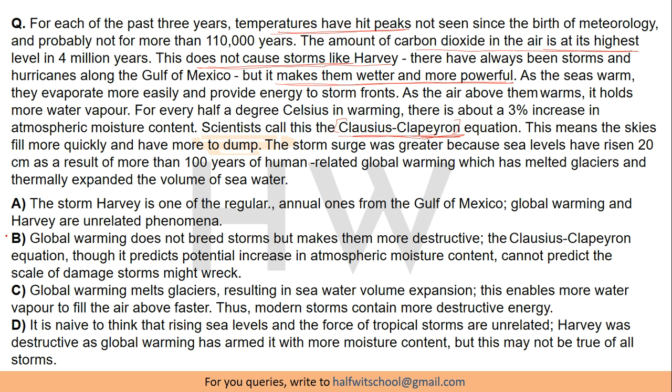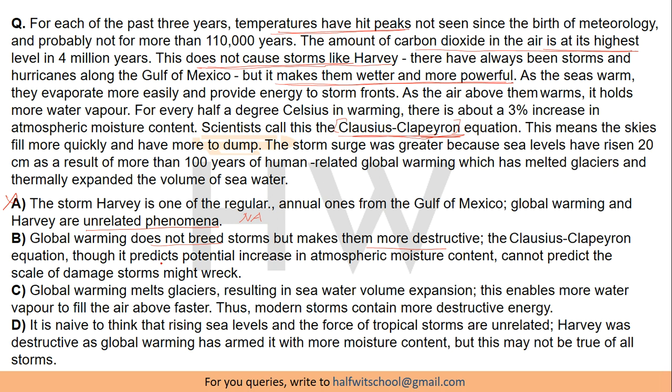So let's move to the options. Option A says the storm Harvey is one of the regular annual ones from the Gulf of Mexico, global warming and Hawaii are unrelated phenomena. So that is not available in the passage. So option A cannot be the answer. Option B says global warming does not breed storms but makes them more destructive. So that is similar to the lines of the author.